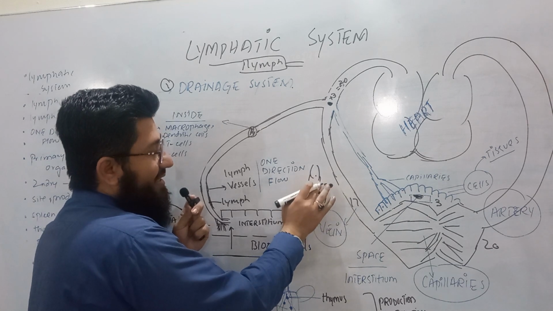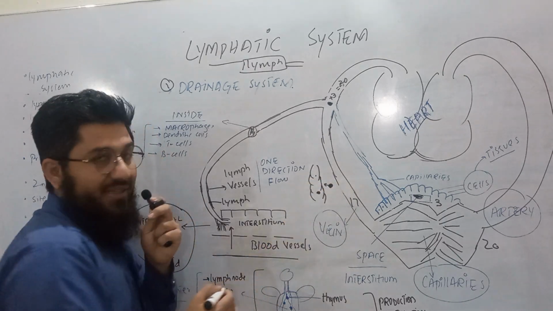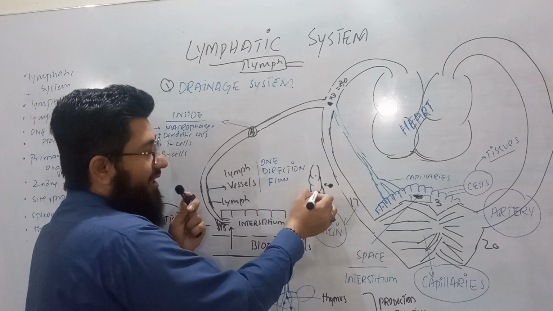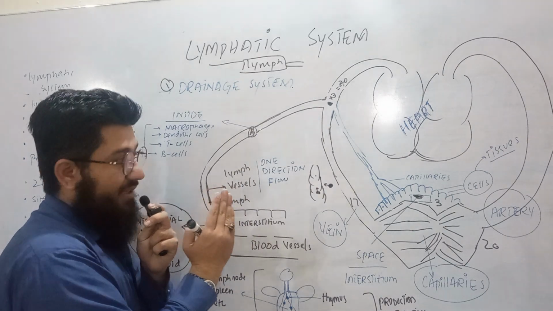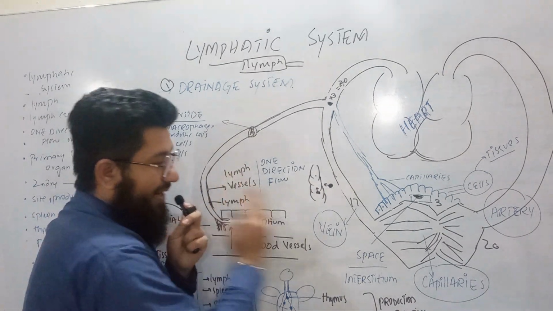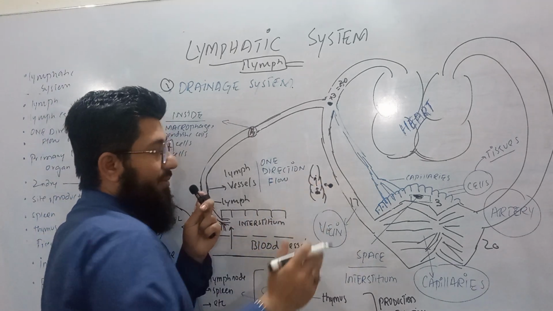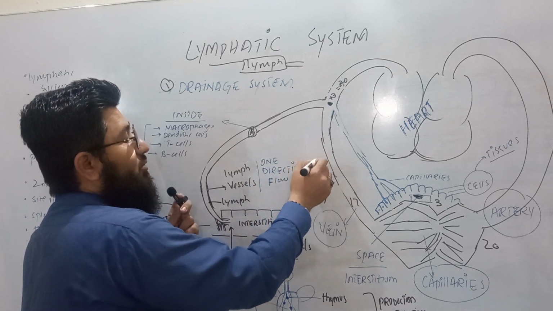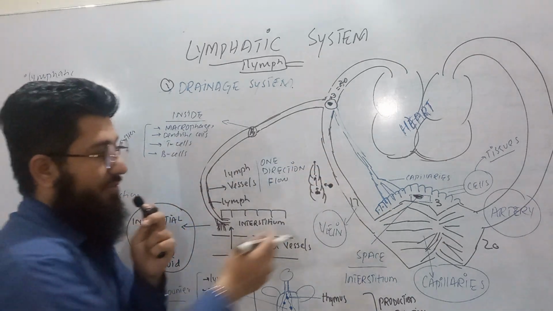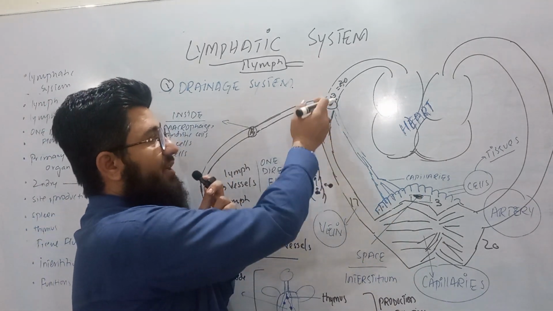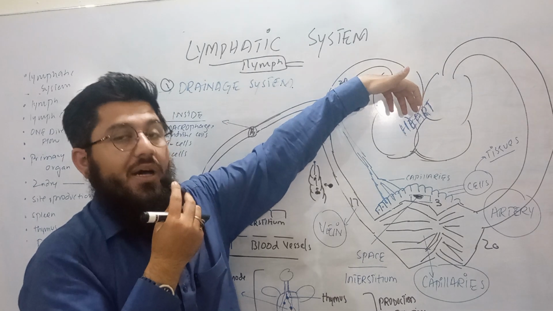As the fluid enters, this gateway, this overlapping, slowly and gradually starts moving back to its original position. Like this, the fluid starts generating pressure, and this pressure is responsible to move the cell valve of the lymph vessels back to the original position. So the fluid starts accumulating here, and slowly and gradually, in a pulsatile manner, it moves towards the vein, and at the end it becomes part of the vein. So the remaining 3 liters will become part of the 17 liters in the vein, called the subclavian vein, where collectively 20 liters will be moving back to the heart.